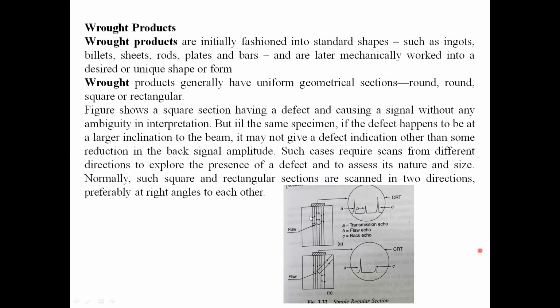Suppose we are testing rod products using ultrasonics. Suppose the rod product is rectangular or square in shape. Suppose we are testing in this direction. If the flaw is perpendicular to the beam in this direction, then we can easily find the defects. Suppose the defect is parallel to the beam, then we can't identify the defects.